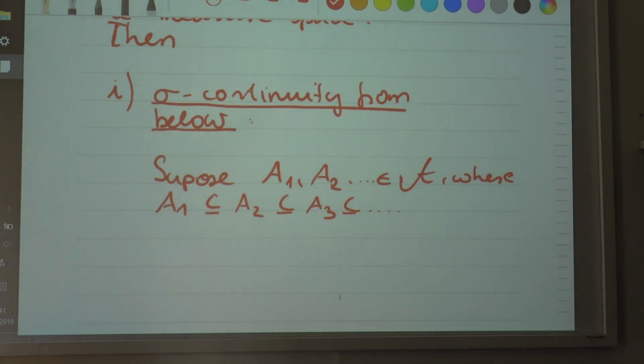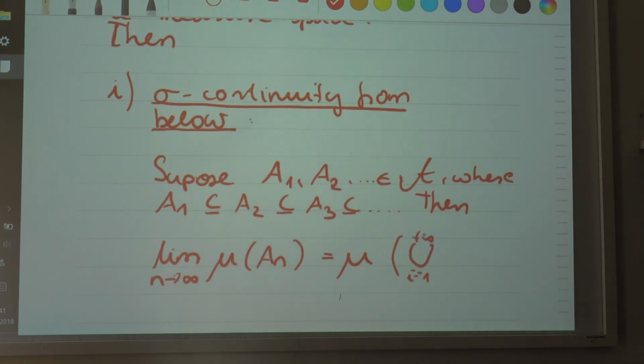The first one is a subset of the second one, the second one is a subset of the third one, and so on. Then the limit of the measure of the last one will be equal to the measure of the union of these sets. This is what sigma continuity from below means.